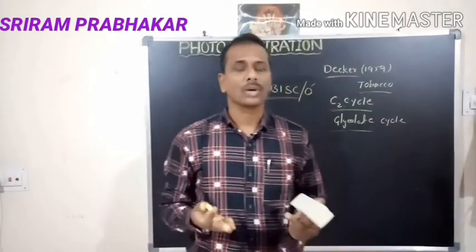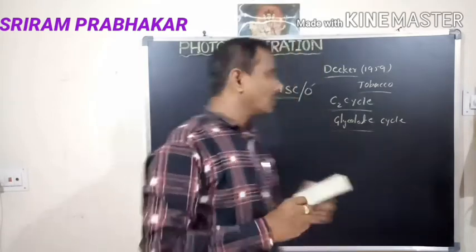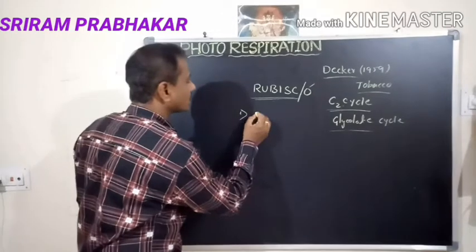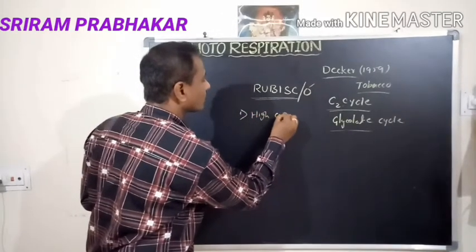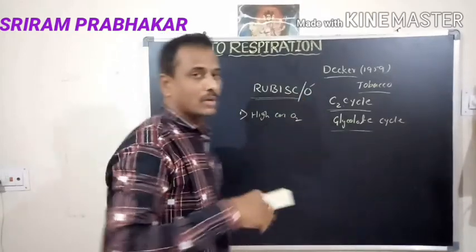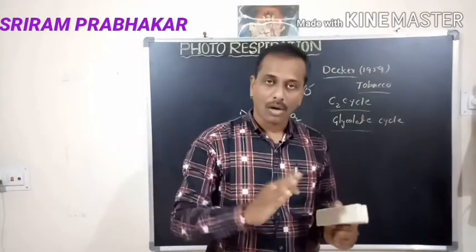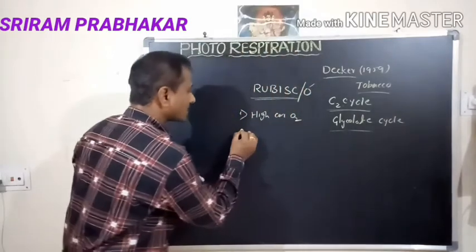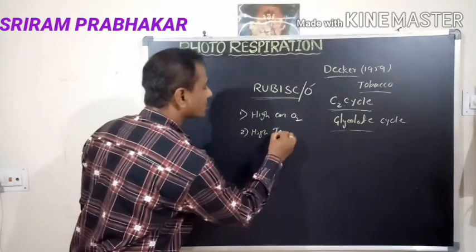When Rubisco acts in the oxidation process, there are several conditions. The first condition is a high concentration of oxygen. The second condition is high temperature.